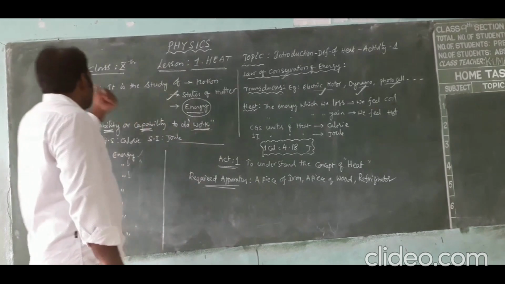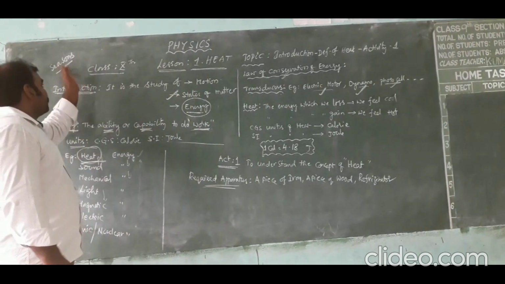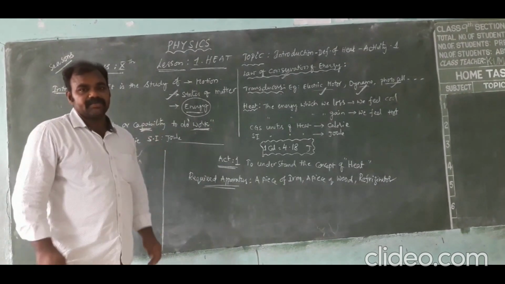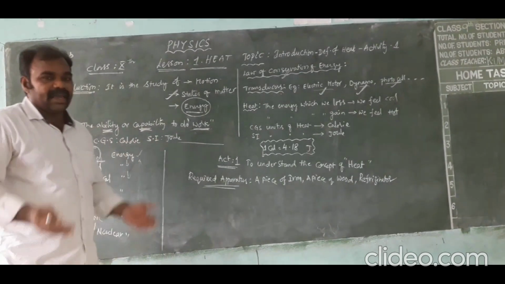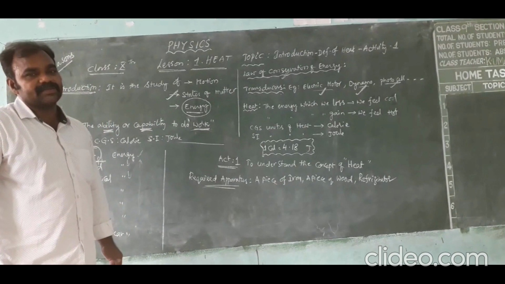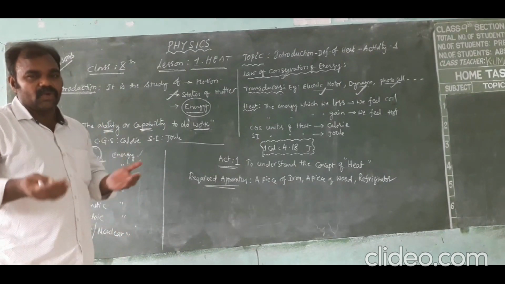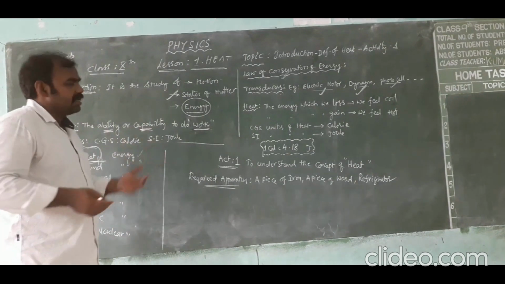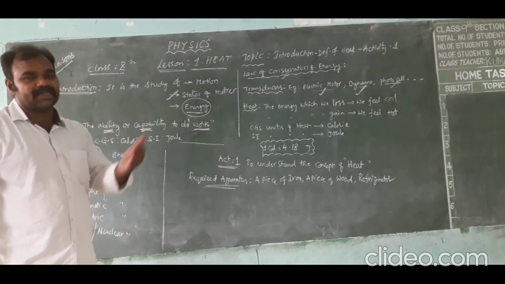For example, let us take the seasons. In summer, we are feeling very hot because we are gaining heat energy from the atmosphere. In winter we feel very cool because we are losing heat energy from our body to the atmosphere.